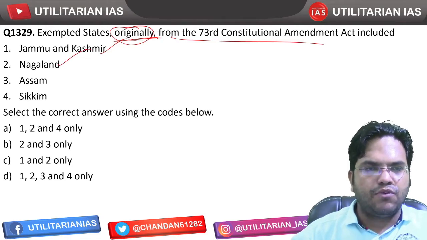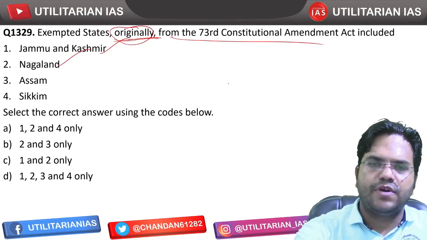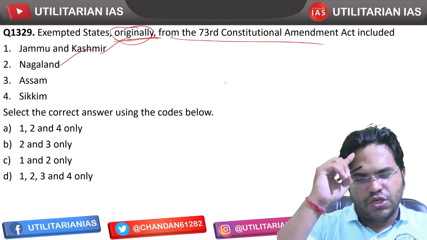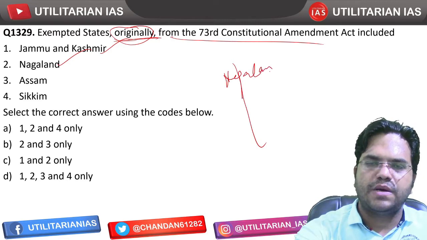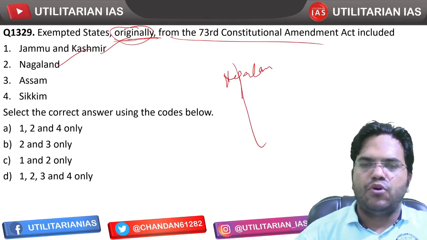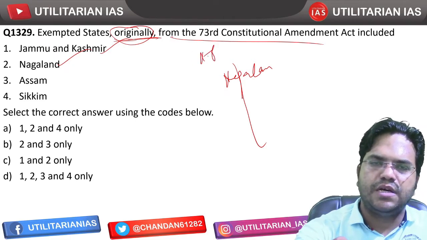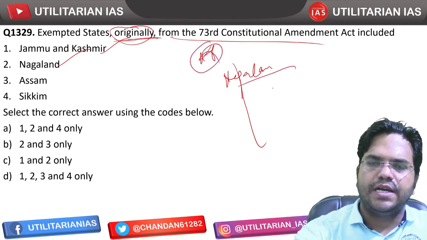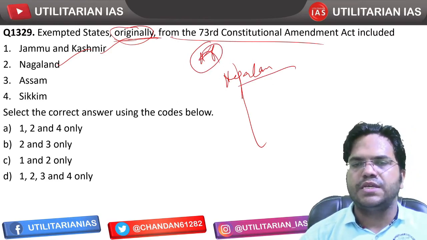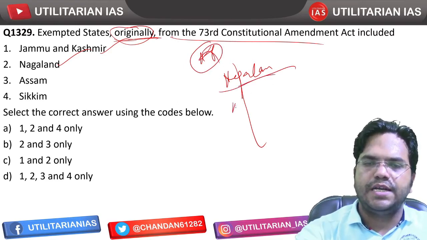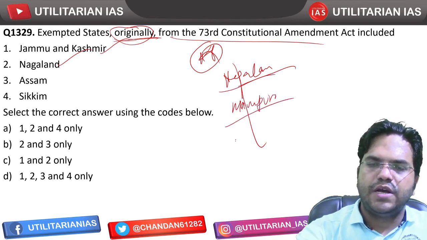And what are the other states? In the northeastern states you have these 3 states. You can remember those which share a border with Myanmar. Nagaland, where you have the 73rd Constitutional Amendment provisions exempted. Then the second state is Manipur and then you have Mizoram.